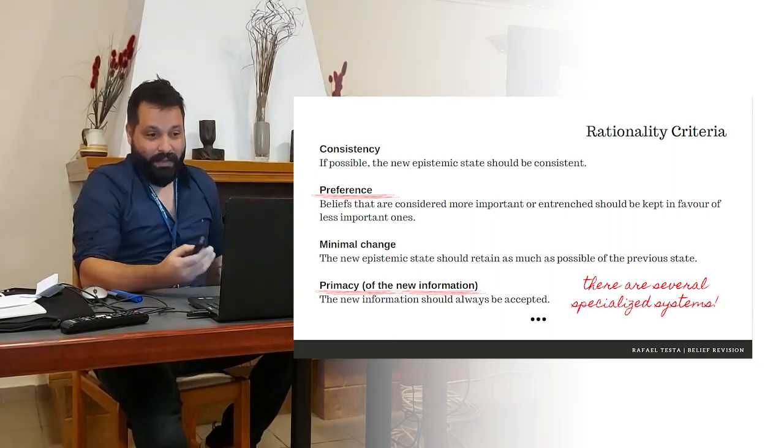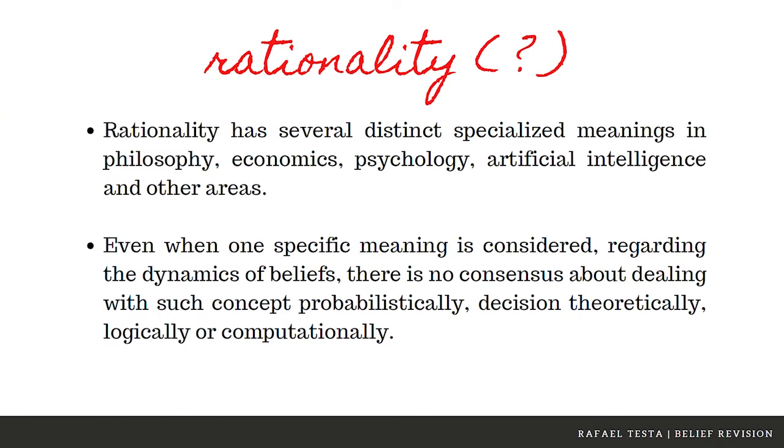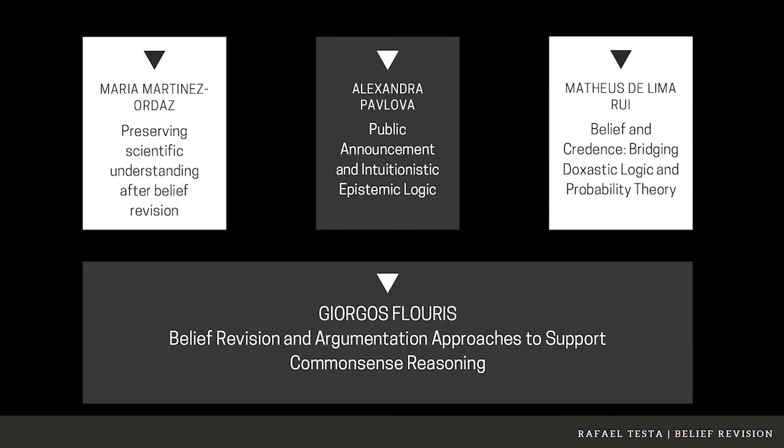But then we come back to the question: what exactly does rationality mean? What do I mean by rationality? The fact is that rationality has several distinct specialized meanings in philosophy, economics, psychology, artificial intelligence, and several other areas. Even when we take one specific epistemic meaning regarding the dynamics of belief, there is no consensus about dealing with such a concept probabilistically, decision-theoretically, logically, or computationally.